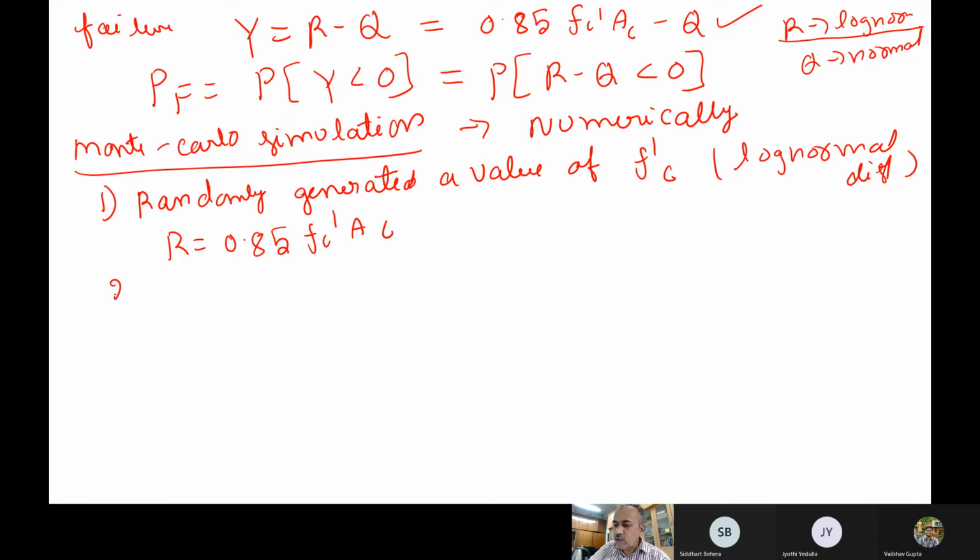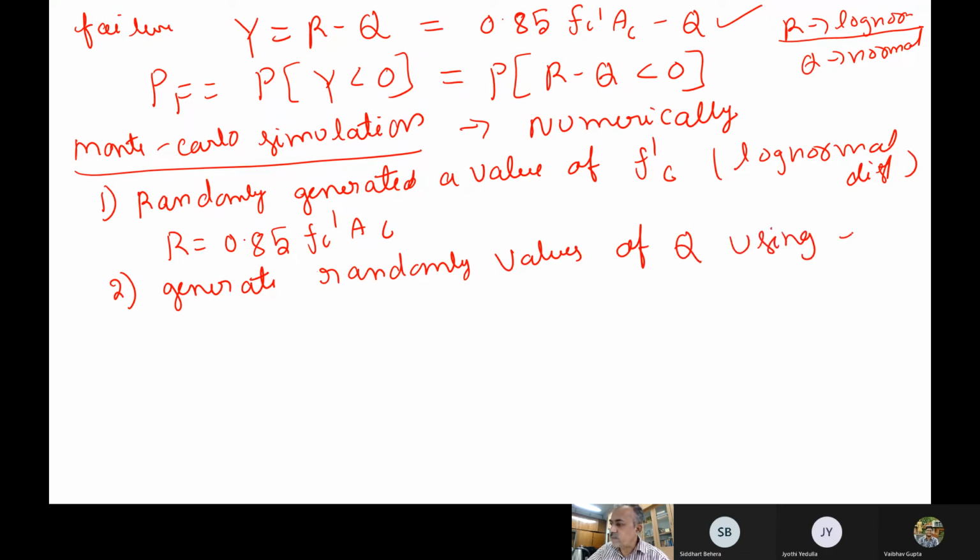Now you also generate random values of load, using its probability distribution, randomly on a computer.